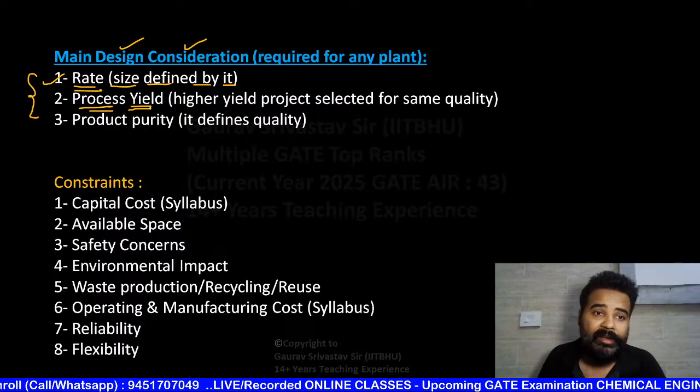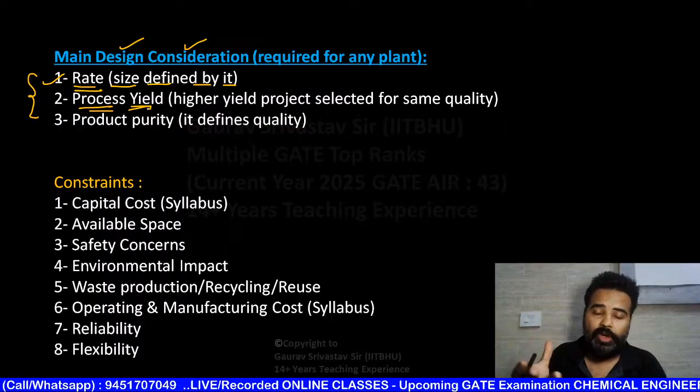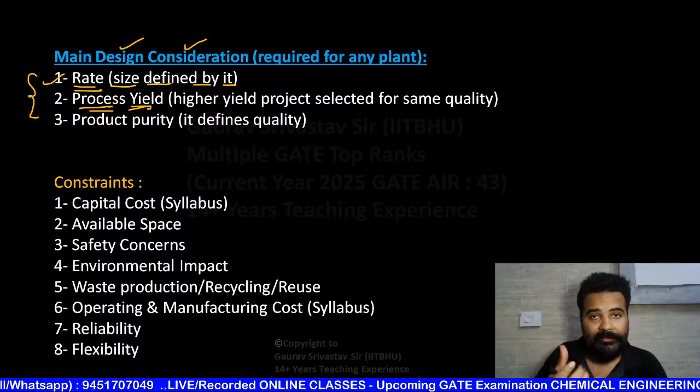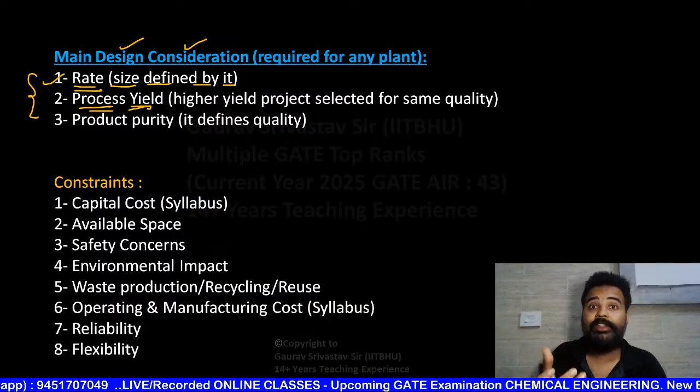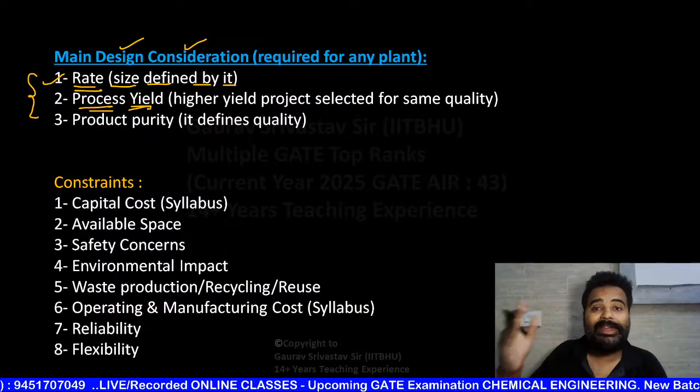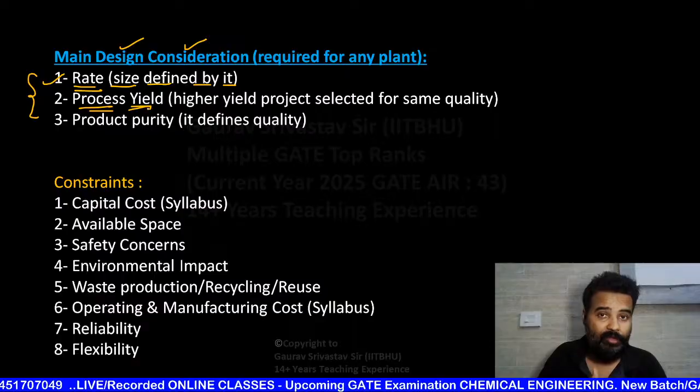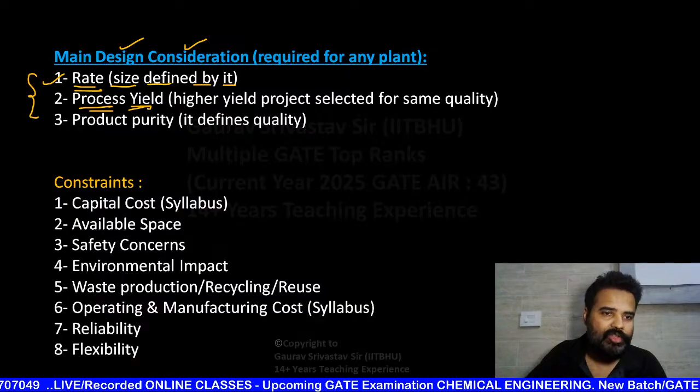Second is process yield. Like from industry 1, you are going to obtain 75 kilogram of product from 100 kilogram of raw material. Industry 2, you are going to get 95 kilogram. So you are going to choose the second design. You are not going to choose the 75. Lower yield, not chosen. Higher yield, chosen.